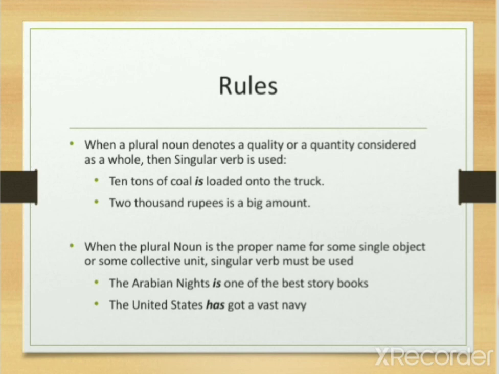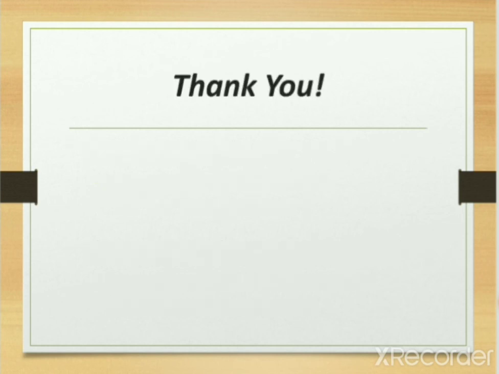Second is, the United States has got a vast navy. Now United States, though the word states is there, is indicating one country, United States of America, USA. So in states, we don't have to see the plural, we have to consider it as a single object. So we will be using the singular verb.